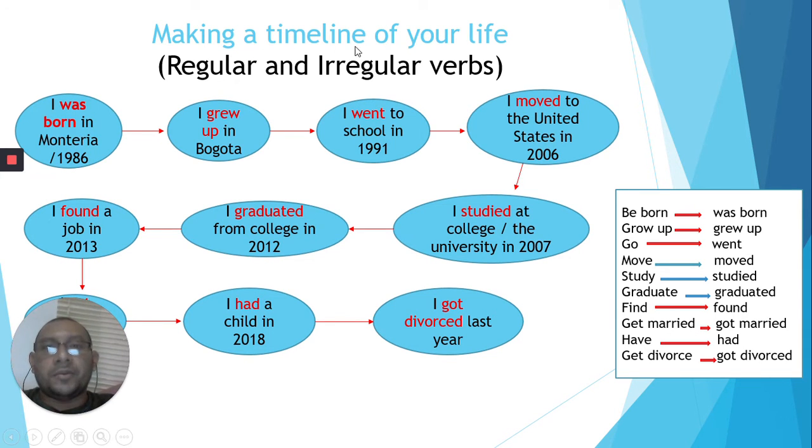I grew up in Bogota, for example. I went to school in 1991. I moved to the United States in 2006. I studied at college or the university in 2007. I graduated from college in 2012. I found a job in 2013.